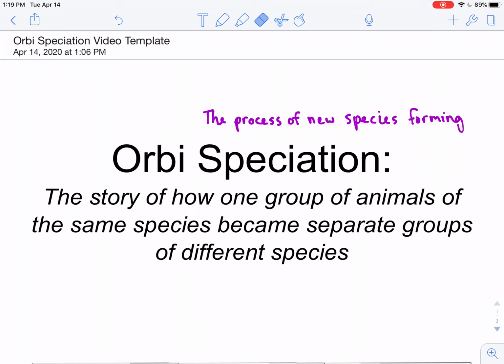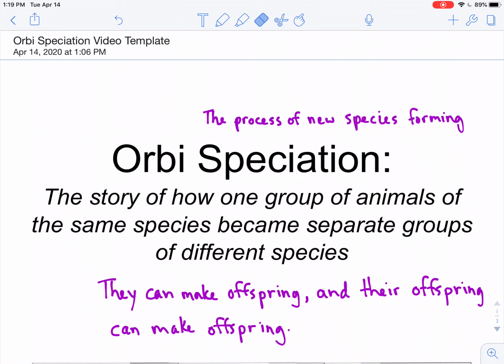How do we know that two animals are part of the same species? Or you could also ask the question, how do we know that two animals are part of a different species? Well, a species means that they can make offspring and their offspring can make offspring. So let's think of a few easy examples here. How about an elephant and a mouse? Are those the same species? Of course, no, because we know that they cannot make offspring, so they cannot be part of the same species.